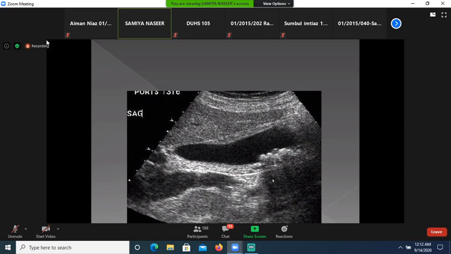You cannot appreciate any structure beyond this point. Only black shadowing is seen because all the sound waves are absorbed by this calcified structure. No reflection of sound waves is seen. That's why posterior acoustic shadowing is seen over here. Multiple stones are seen within the gallbladder. This is the case of a cholelithiasis without cholecystitis.